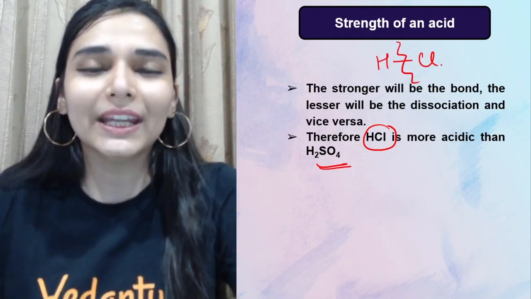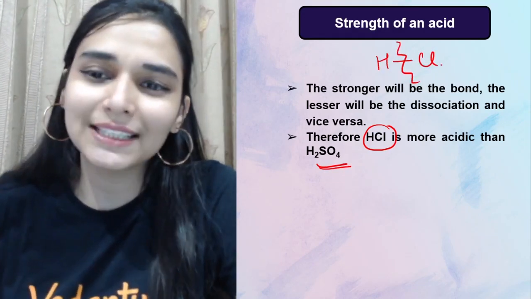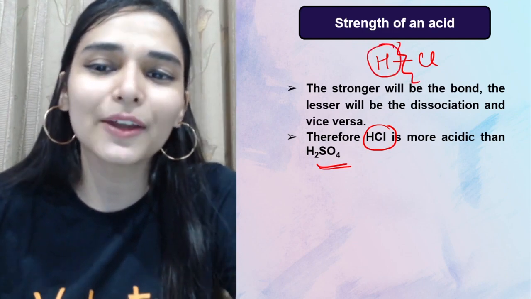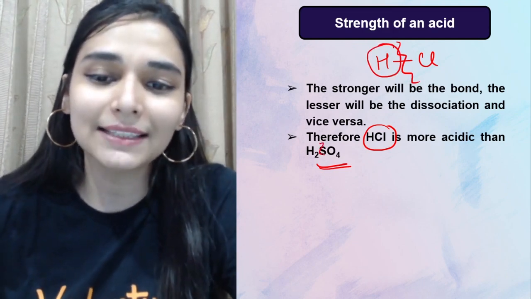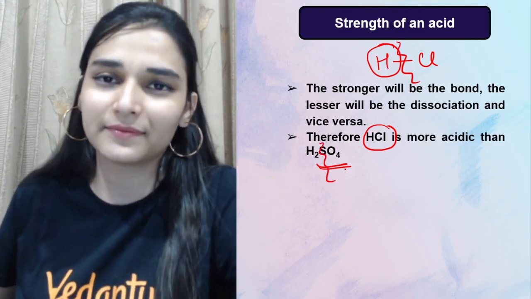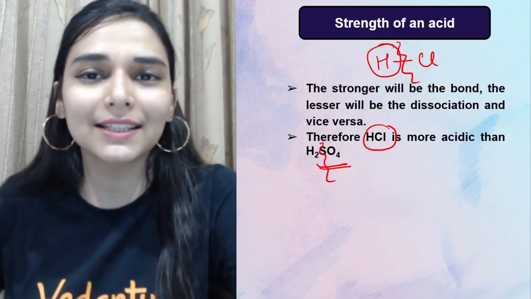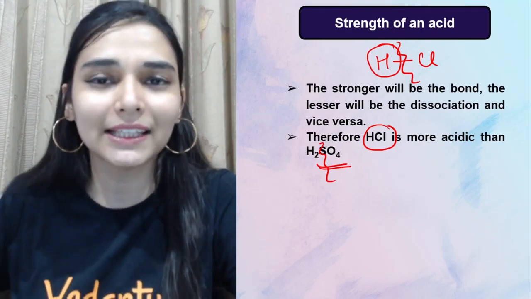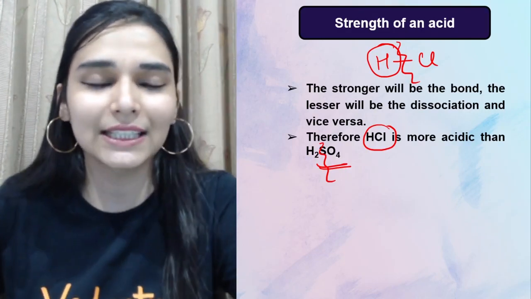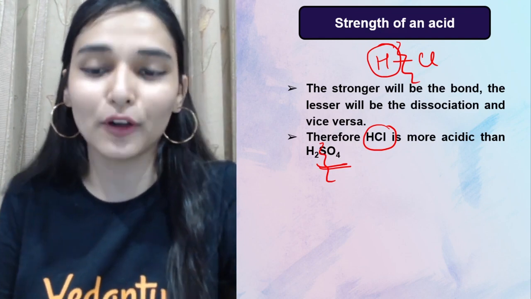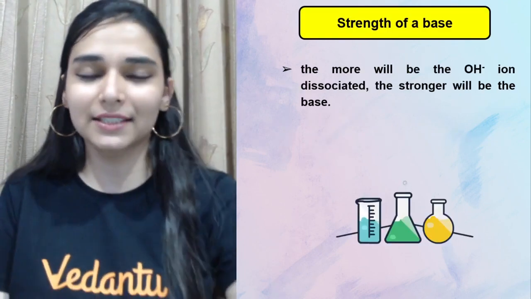Breaking this bond is easy. So if it is easy to break this bond, then H plus ions will be easily released as compared to this one. In this case, okay. So HCl is more acidic because it can easily give H plus ions. It can easily break down to give me H plus ions. So the strength of an acid, that's how we decide.